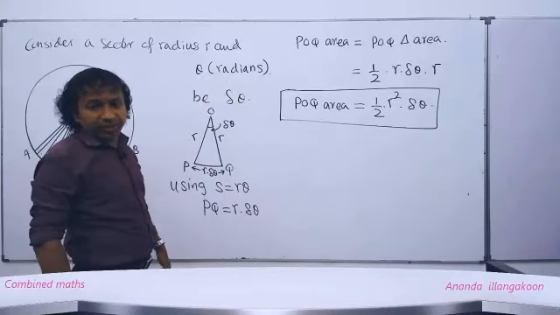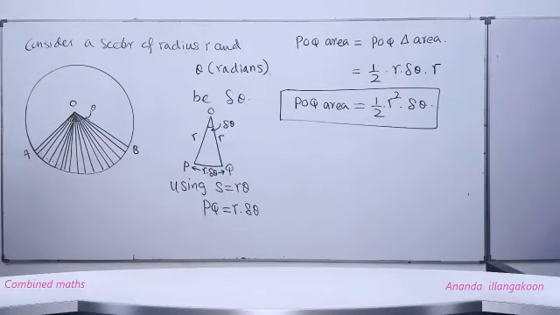Right now, POQ area is half r squared delta theta.